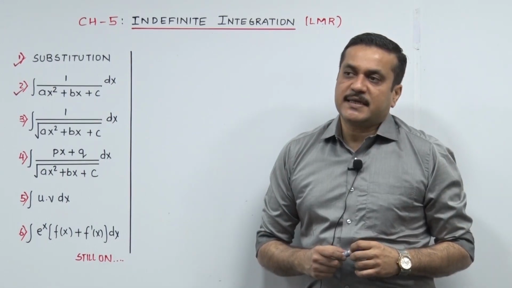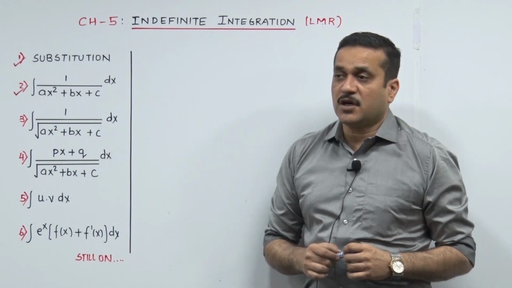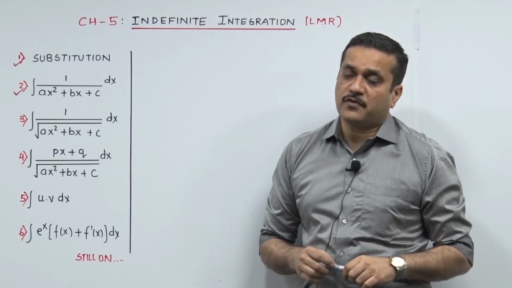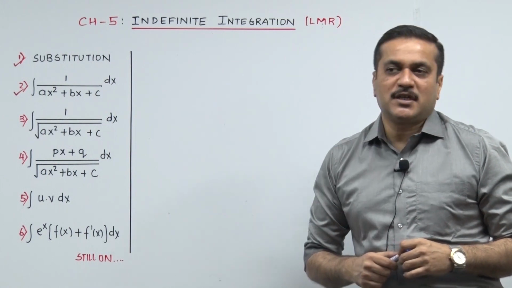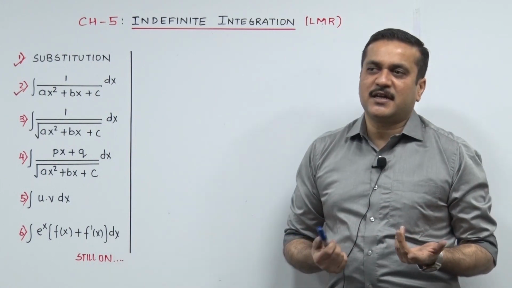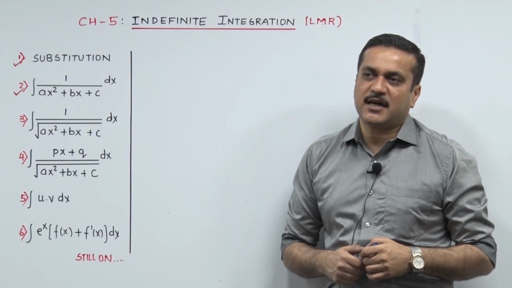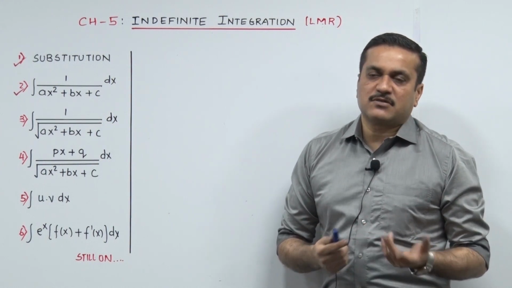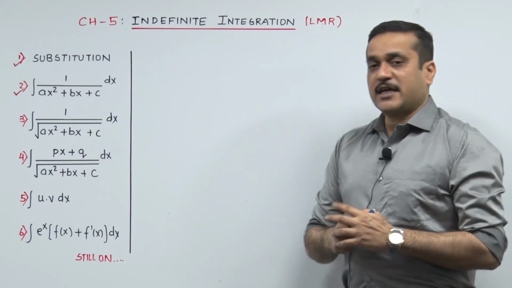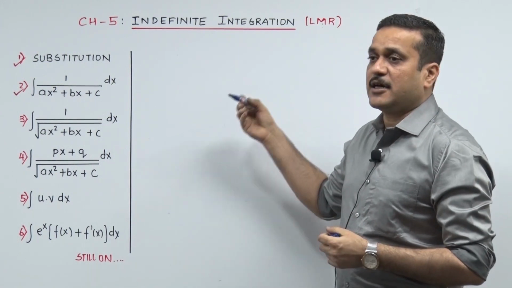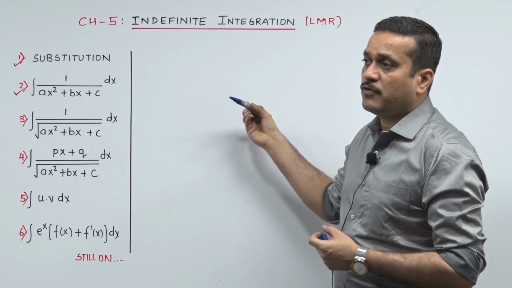Now looking into the next segment, it's 1 upon the third one, it's 1 upon root of quadratic. So a smart student happens to say, sir ji, the internal architecture of solving will remain the same. No, either you bring it to x square minus a square or x square plus a square, something like that. Let's check in. But to click that, I think we need to know 2 more formulas.